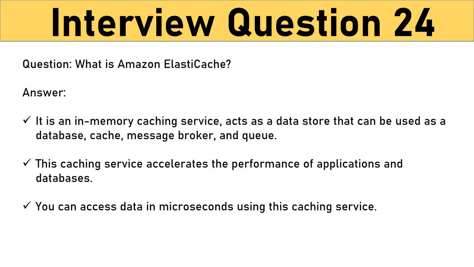Question: what is Amazon ElastiCache? It is an in-memory caching service. It acts as a data store that can be used as a database, cache, message broker, and queue. This caching service accelerates the performance of applications and databases. For instance, you can access data in microseconds using this caching service. Not only that, it helps to reduce the load on the backend database.